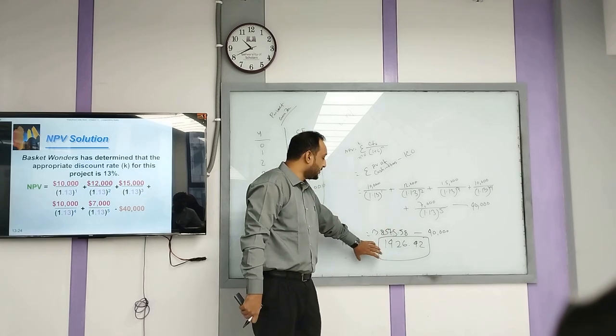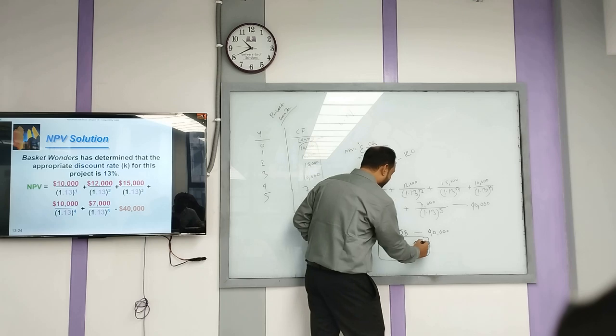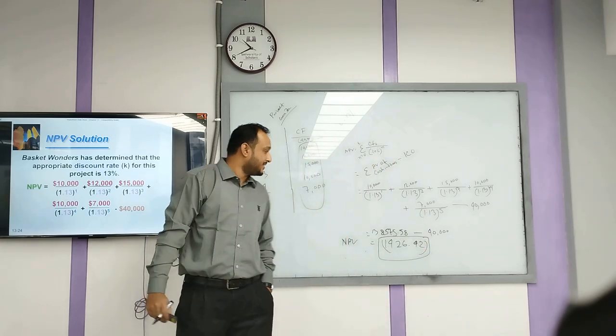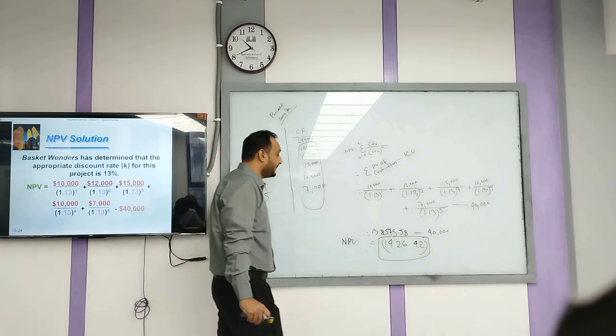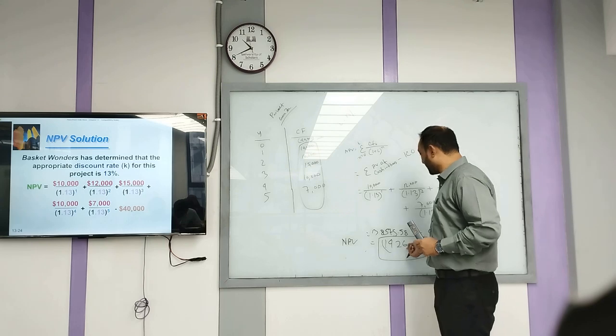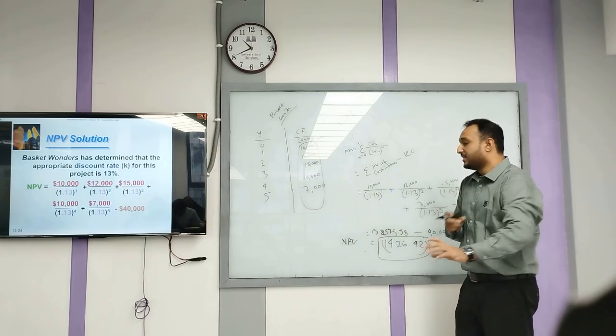It will be the minus figure because 40,000 is greater than 38,575.58. When you do it part by part and when you do it all together, there can be a 1-2 difference. Just ignore that. A 1-2 difference is not a big deal.